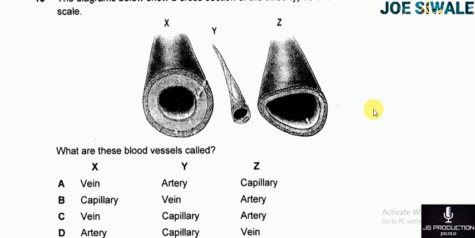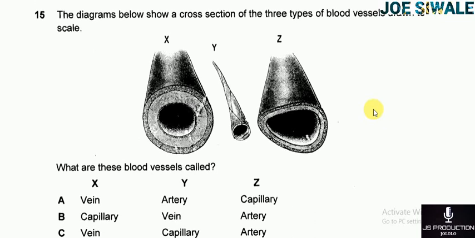Question 15 reads, the diagram below shows a cross-section of the 3 types of blood vessels drawn to scale. So I have blood vessel X, blood vessel Y, and blood vessel Z. The question proceeds, what are these blood vessels called? So multiple choice A, blood vessel X is the vein, blood vessel Y is the artery, blood vessel Z is the capillary.